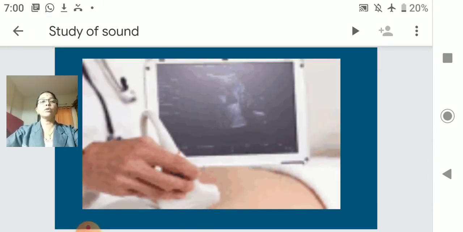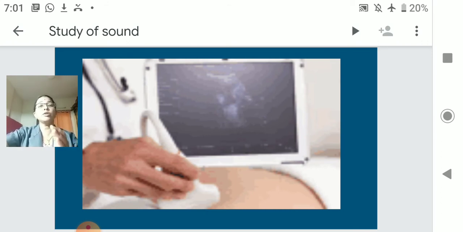See here, the use of sonography. Ultrasound is used for sonography, for detection of the position of an embryo, the young one inside the womb of a mother. That is the sonography technique for detecting whether the child inside the mother's womb is in normal condition or not, its growth, its internal organs, everything is proper. So everything is detected with the help of sonography.